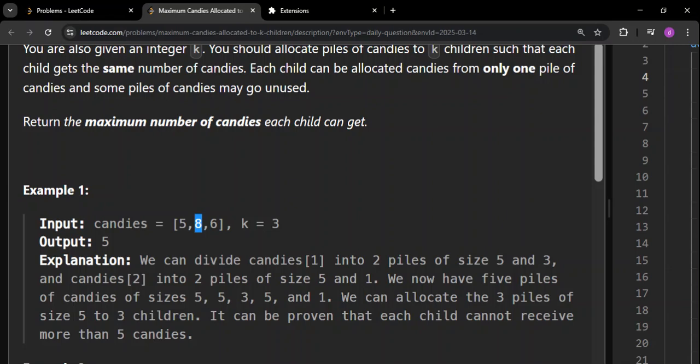Similarly, we can create n number of sub piles from this. For example, all whole numbers it should be. From this 8, we can create 8 different piles. As simple as that. That is the basic idea.